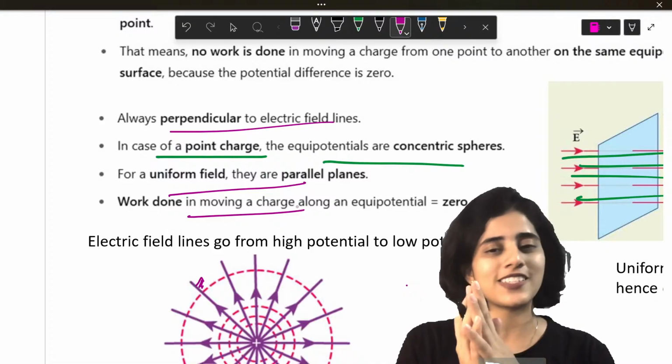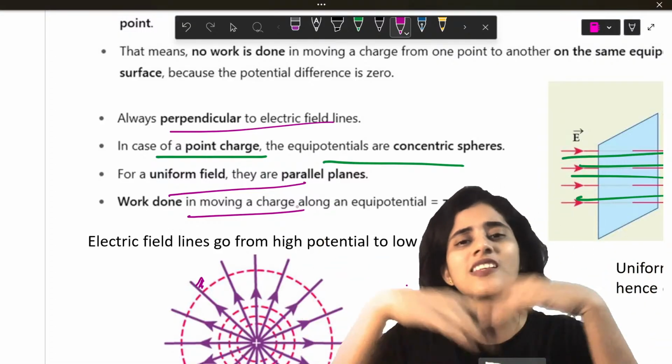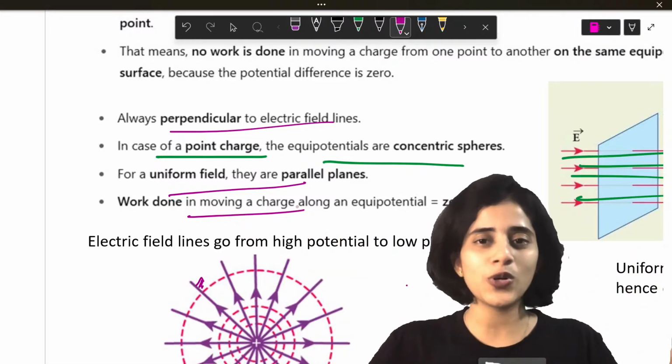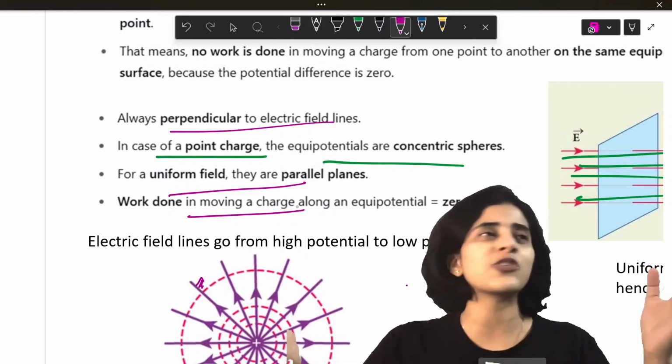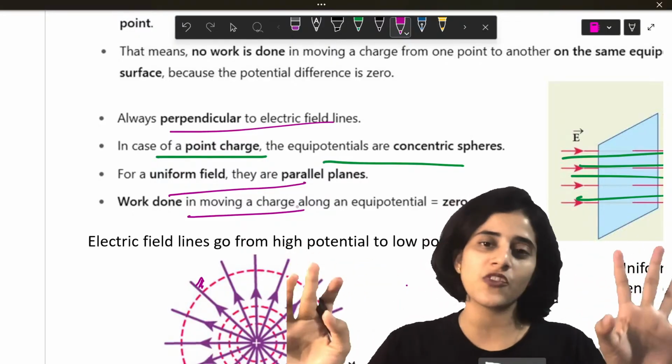But in an equipotential surface, they will easily come together. I don't have to do any work. Why? Because it's the same potential everywhere. See, it's like when you are in your room alone. You just roam around the room like you're a free bird. There's nothing to prove to anybody. You just roam around, you have fun. That's how an equipotential surface is.